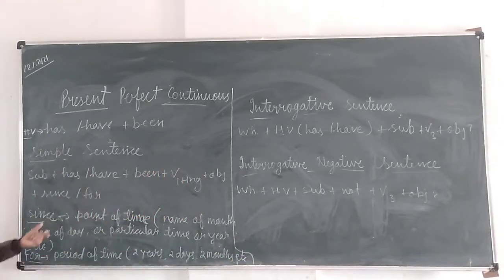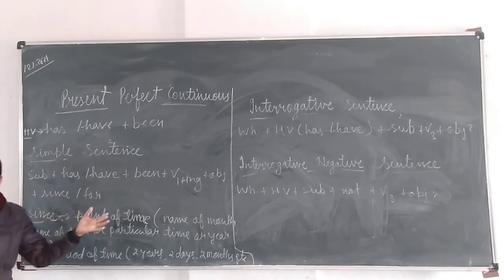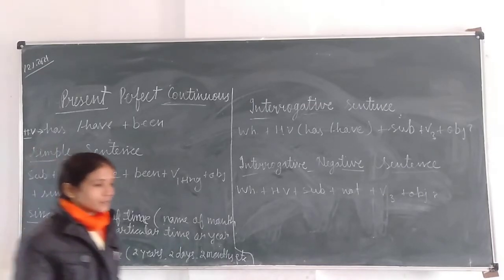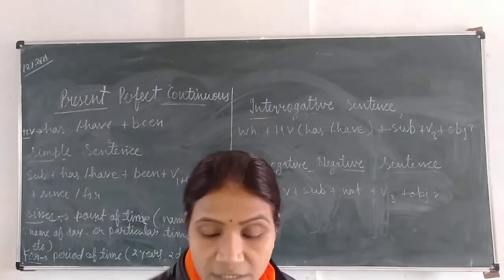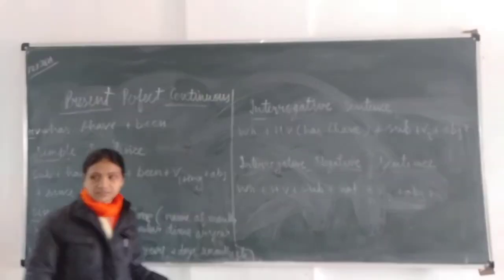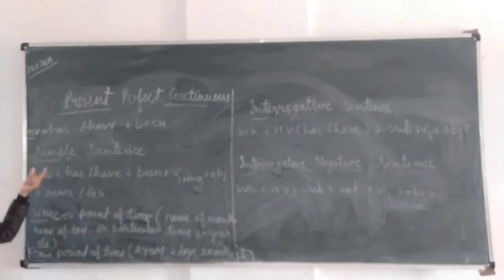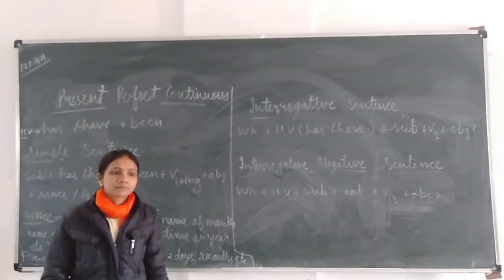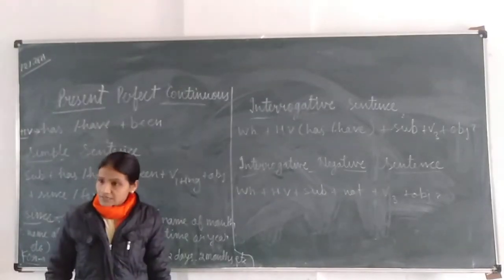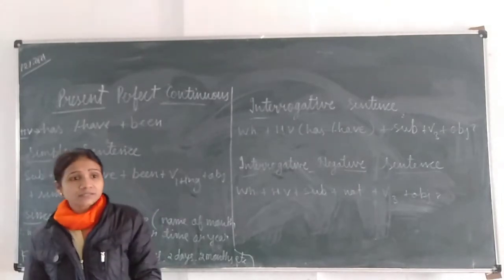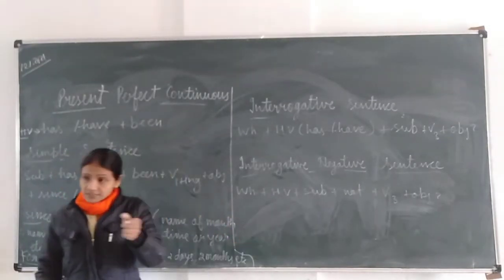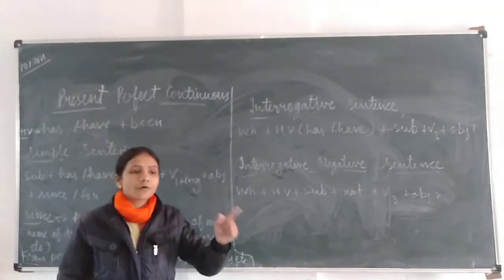Clear? So since and for: since is used with a point of time and for is used with a period of time. Now we will write the examples with the sentence structure, all types of sentences. Can anyone give me one example of a simple sentence? Yes, Isha. She has been doing her work since 2 hours. No, since 2 o'clock. If we are using 2 hours, then we have to use for, not since.